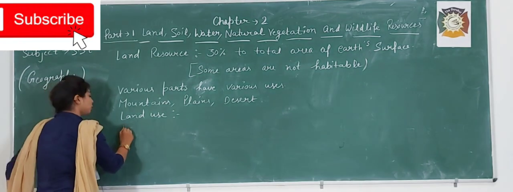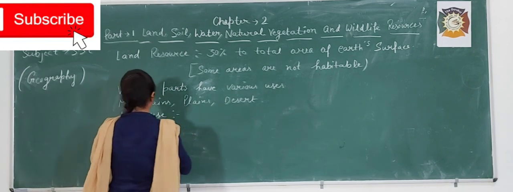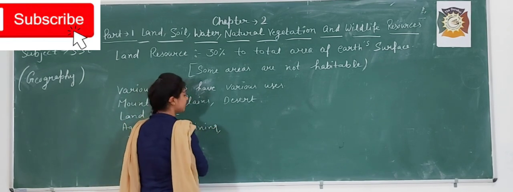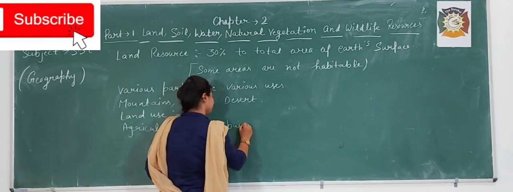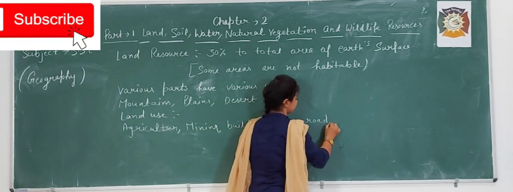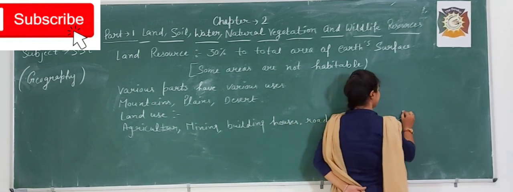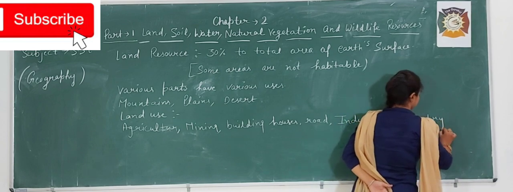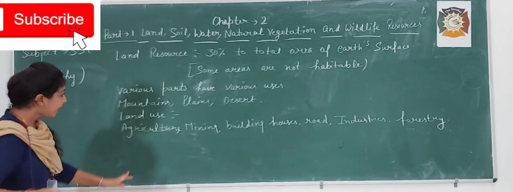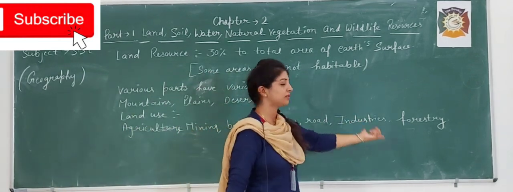We use the land for agriculture, for mining, for building houses, roads and industries, and we use the land for forestry. So here we are watching land uses.